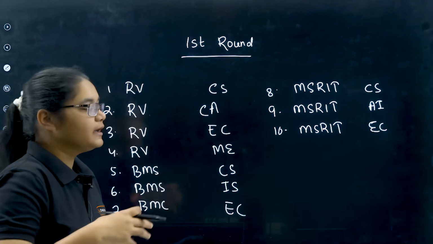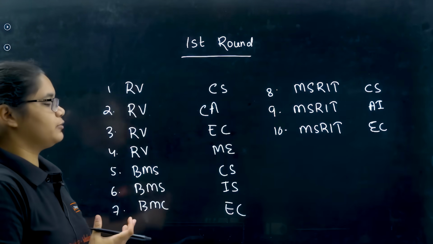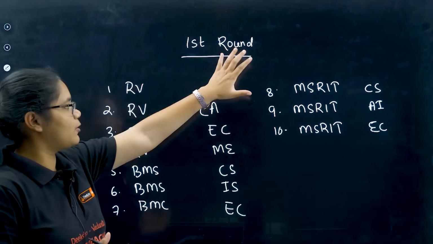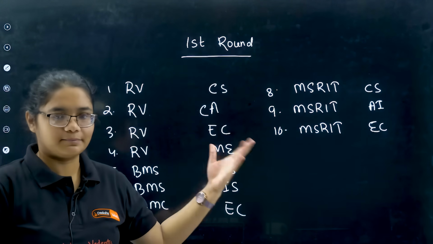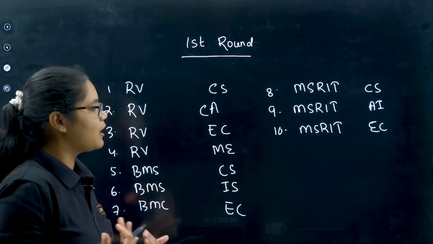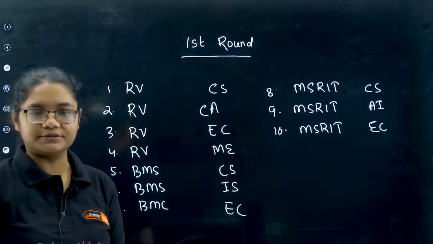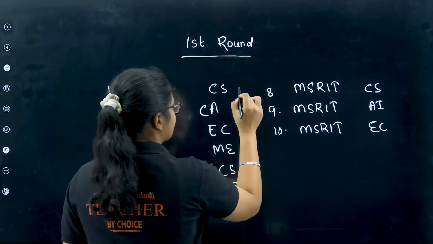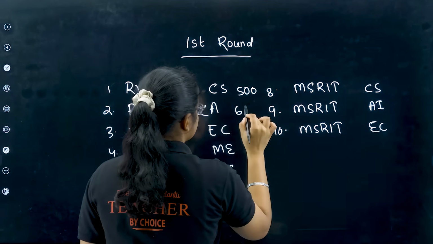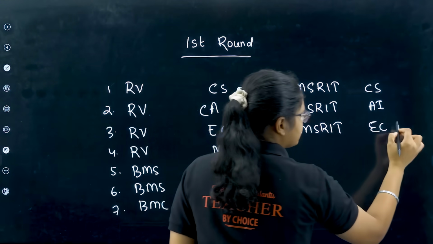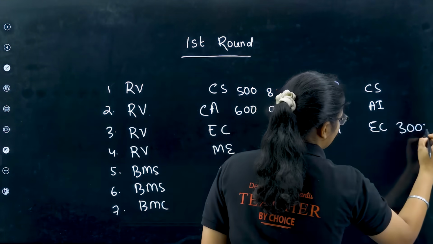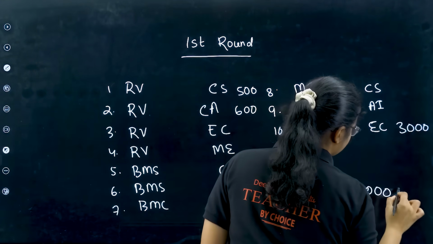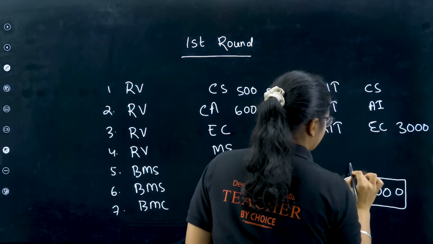This is my option entry for the first round and I have submitted it, and somehow I didn't get any of these options. For example, this rank is somewhere around 500, this is 600, the highest one here is around 3000, but my rank is 20,000, for example.